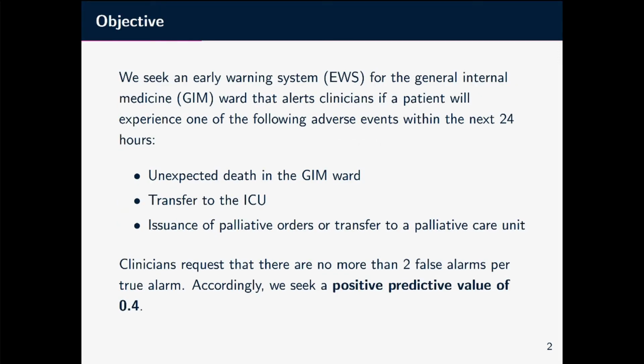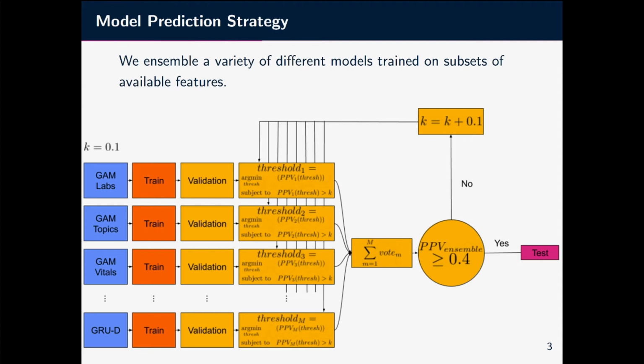We seek an early warning system for the general internal medicine unit that alerts clinicians if a patient will have an adverse event within the next 24 hours. These adverse events are defined as an unexpected death, transfer to the ICU, or issuance of new palliative orders. Clinicians request that there are no more than 2 false alarms per true alarm. This roughly corresponds to a positive predictive value of 0.4.